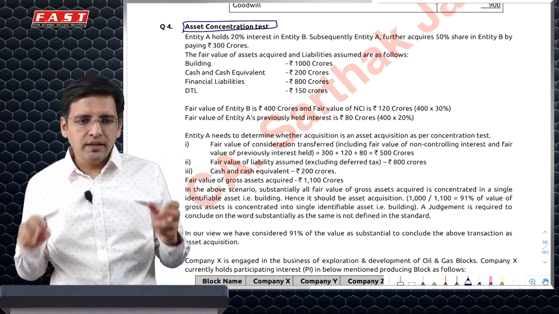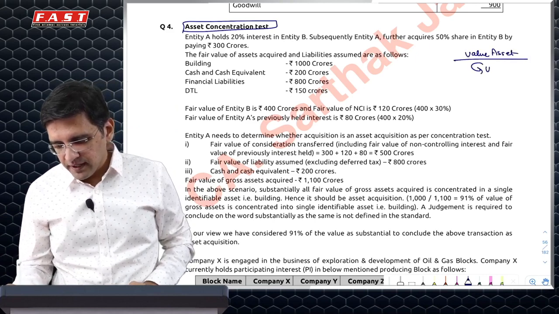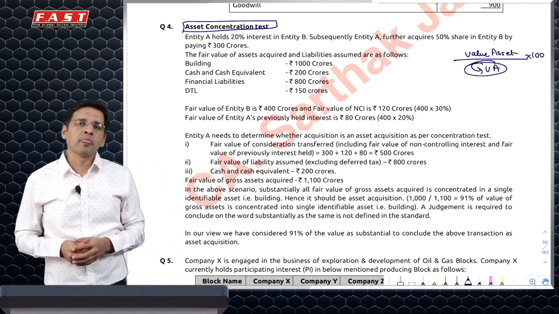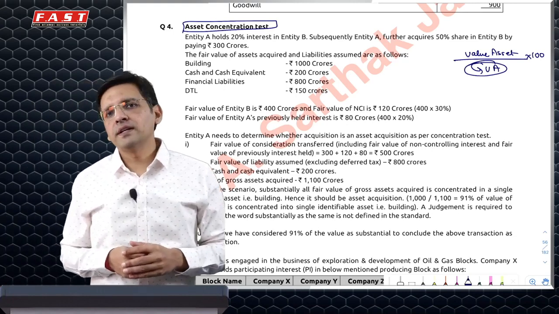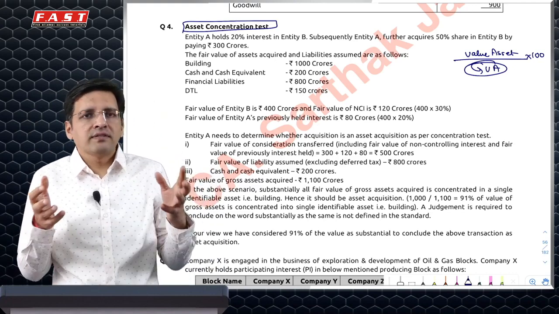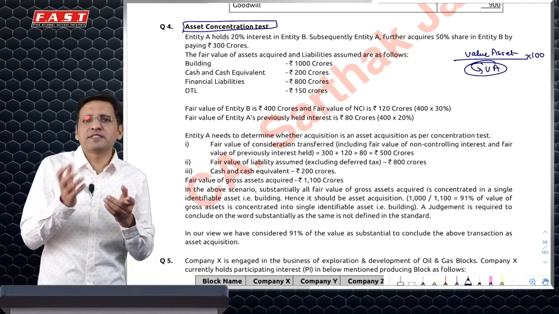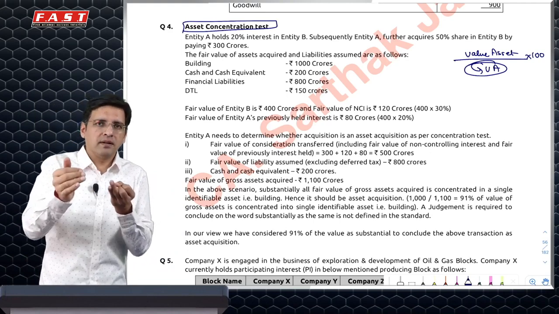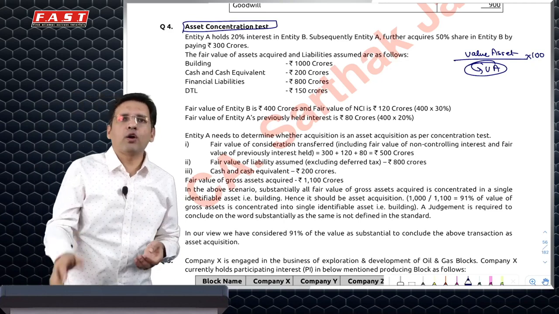Now, in order to calculate this, you have to take the value of that single asset where the whole value is concentrated, divided by the gross value of assets. How do we calculate the gross value of assets? We have two methods for doing that. In one method, I have to calculate goodwill, which is a trickier method, so I prefer to use the other method. In the other method, I simply say gross value of assets is nothing but the PC which I have paid plus the NCI. This is the total value, plus all the liabilities which I have taken, because PC plus NCI is nothing but net assets plus goodwill. So if I add liabilities to it, I will get, instead of net assets, total assets. So I'll add all my liabilities.